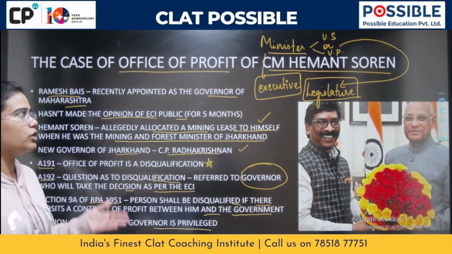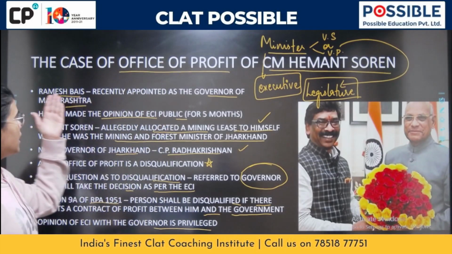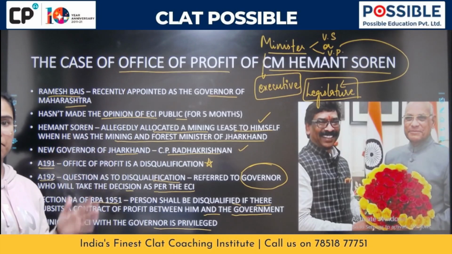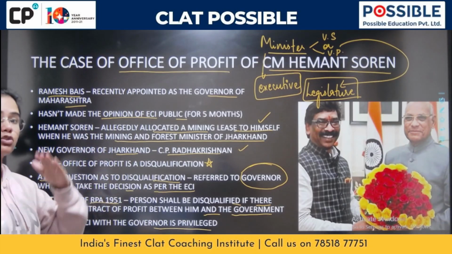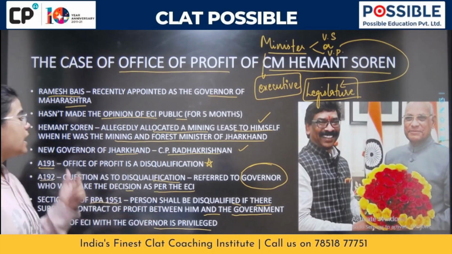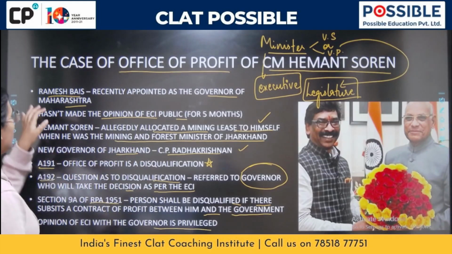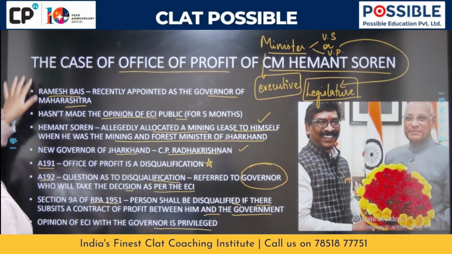Apart from that, yes, you need to know the names: Hemant Soren, Ramesh Bais, and you should also know that he's now the governor of Maharashtra. Bhagat Singh Koshyari is no longer the governor of Maharashtra, and C.P. Radhakrishnan is the new governor of Jharkhand. Okay, so I think we've understood this and we can go ahead.